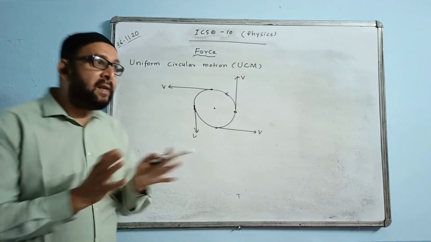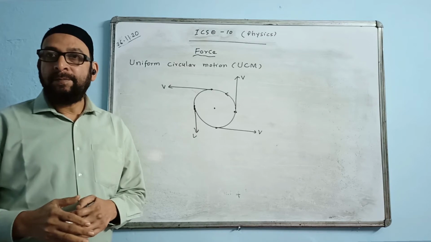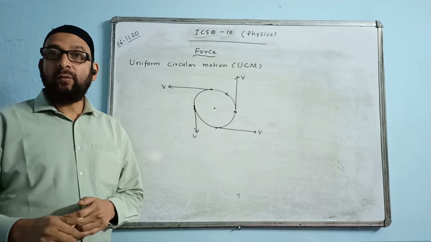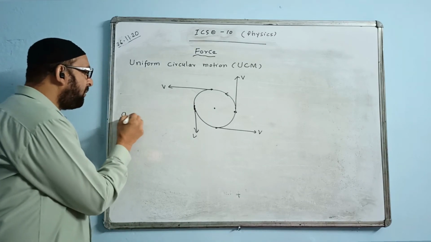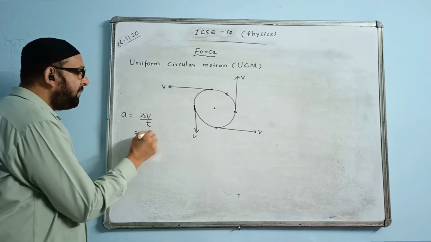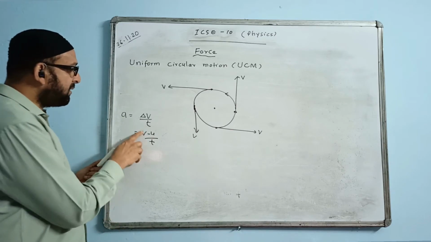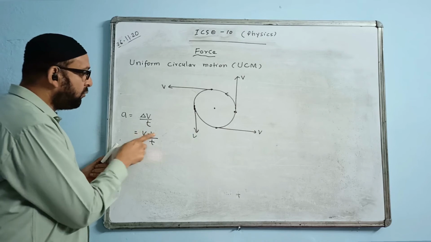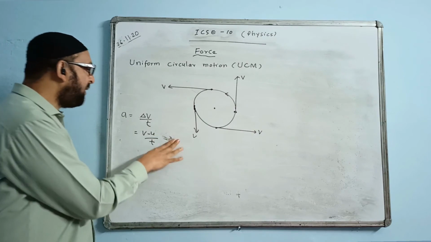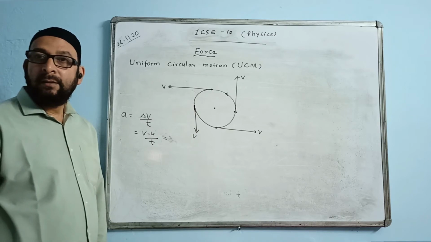And when the velocity is variable, then there will be an acceleration. When the velocity is the same, then the acceleration value will be 0. You know why? Because the acceleration formula is change in velocity by time, that means v minus u by t, final velocity minus initial velocity. If both the velocities are the same, then these two quantities are equal. The answer will come out 0. But here they will not be equal. This will keep on changing. That's why the acceleration is also variable.